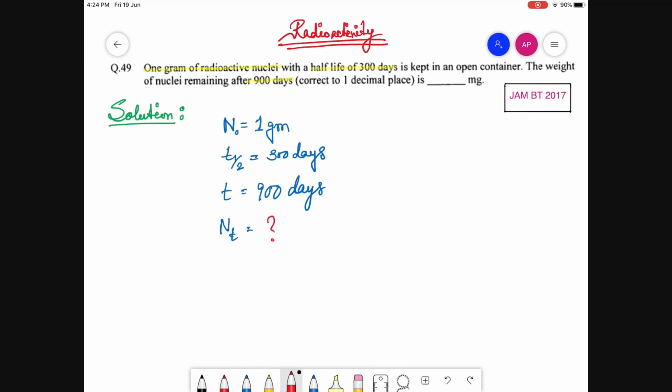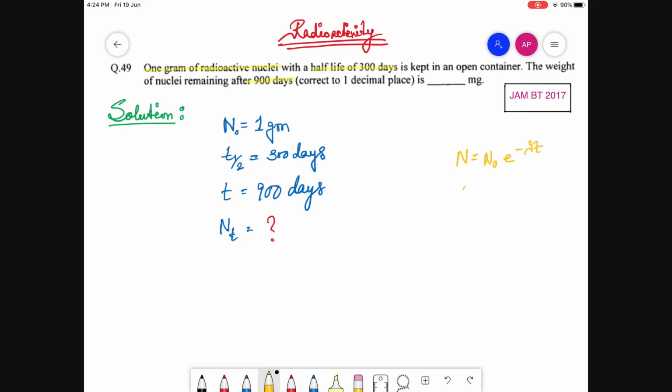Now here you need to know only two formulae. Number one is N equals N0 e to the power minus lambda t.